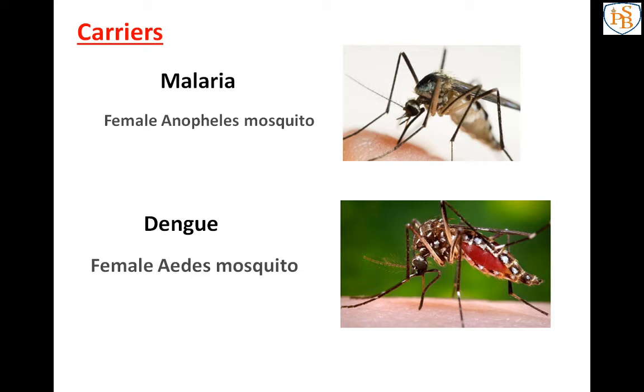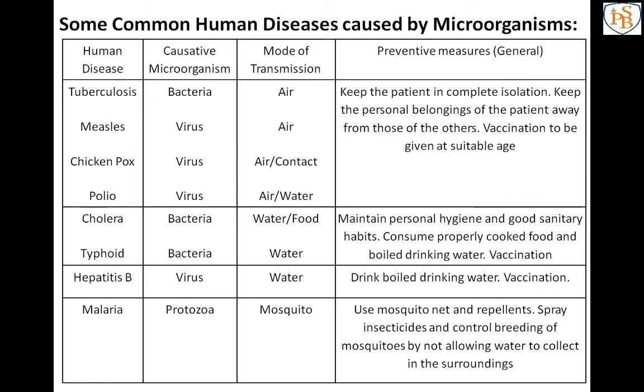So that is all about disease-causing microorganisms in humans. See, there is a table where I have mentioned the diseases in the first column. Next, the causative microorganisms. As I have told you, in microorganisms many groups are there: bacteria, fungi, algae, viruses, protozoa.